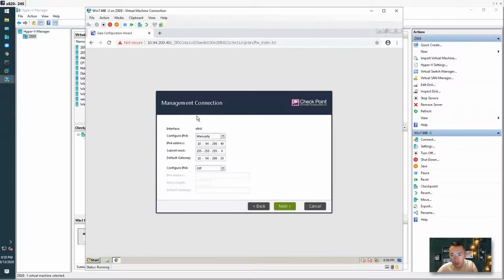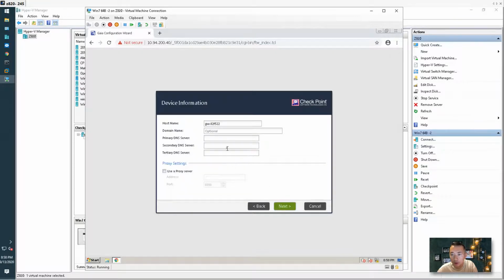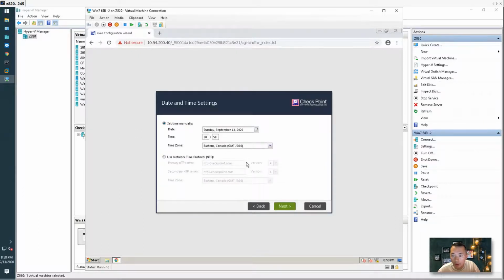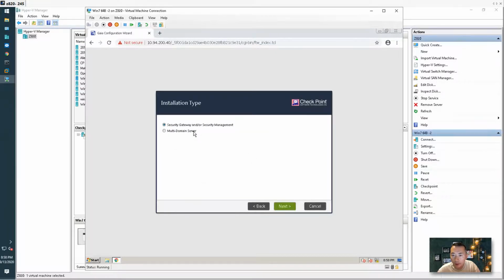And here is the management server management connection IP configuration, Ethernet 0. We configure the settings there, and we are not turning on IPv6. And we need to give a name, so we go with management. Primary DNS, we do this first, and if we need to change it, we change it later. We don't have proxy in our environment yet. Here are default settings for time zone.